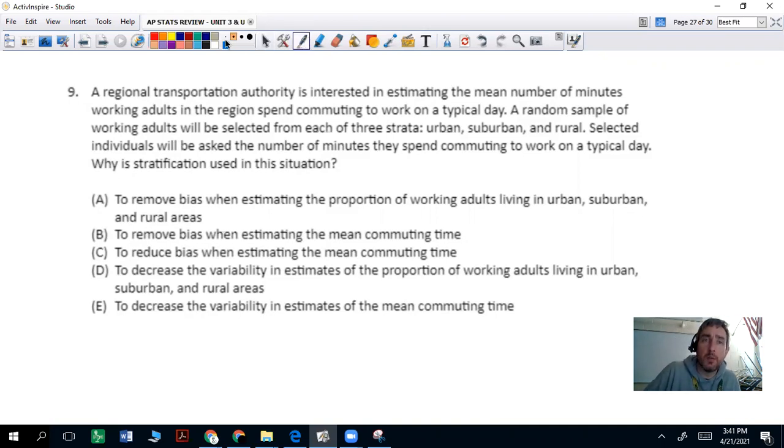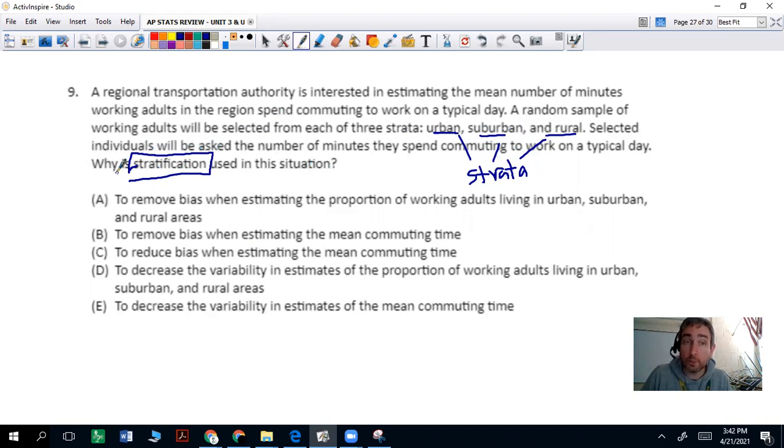Stratification, meaning that we have a stratified random sample. In this case, the urban, suburban, and rural areas would be the different strata. Drivers in urban areas are going to have different commute times than suburban and rural drivers, right? That's just the fact. So we want to make sure that we have enough of each of those to be used.